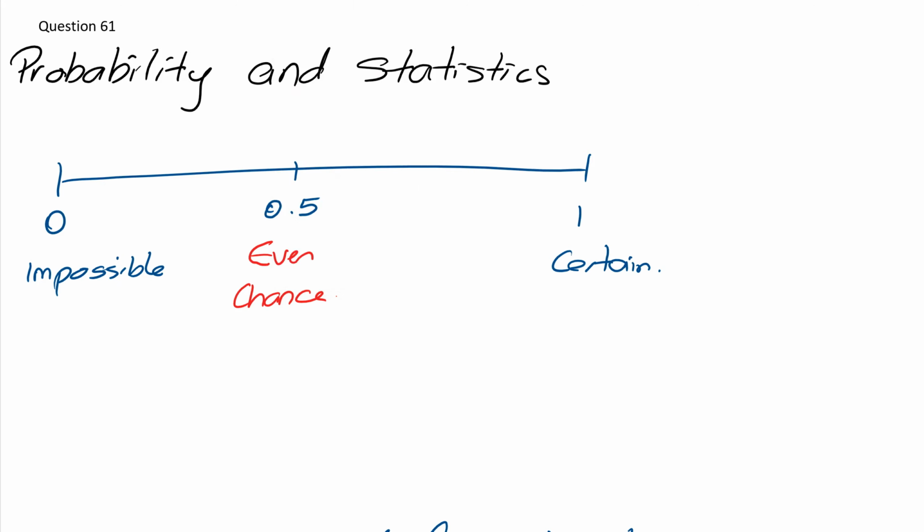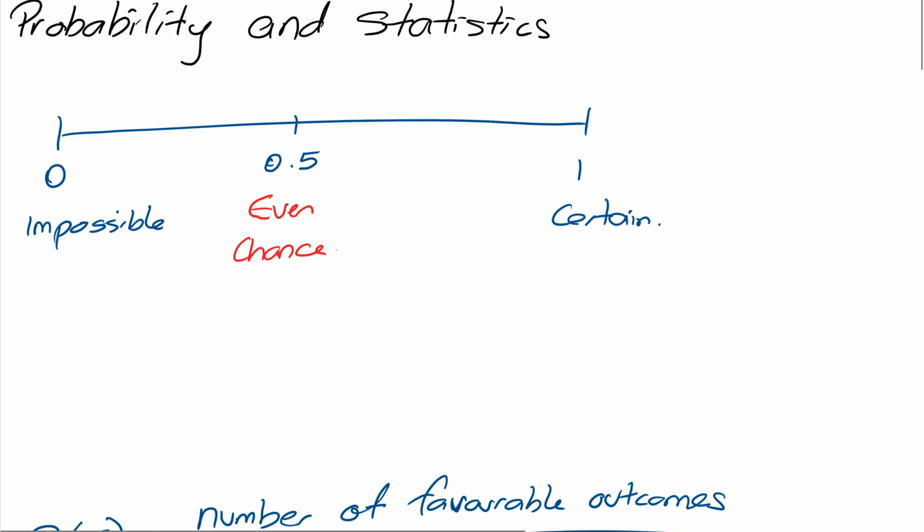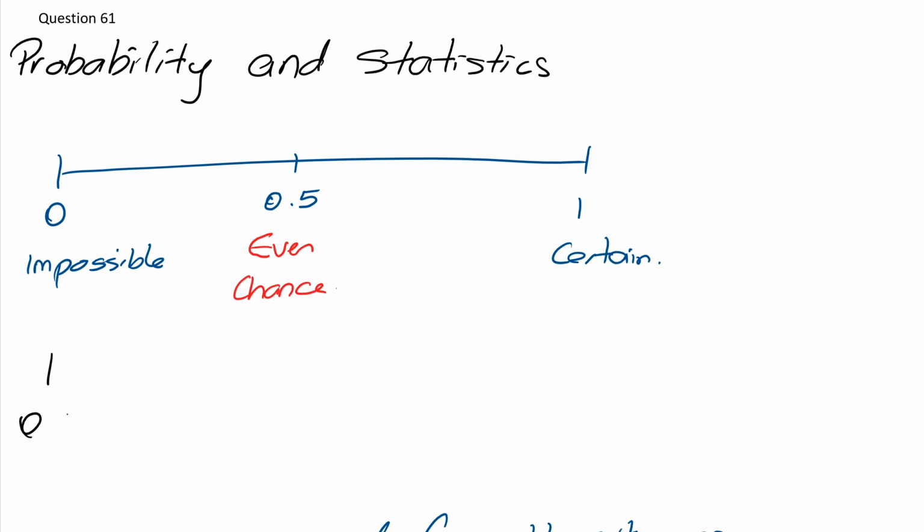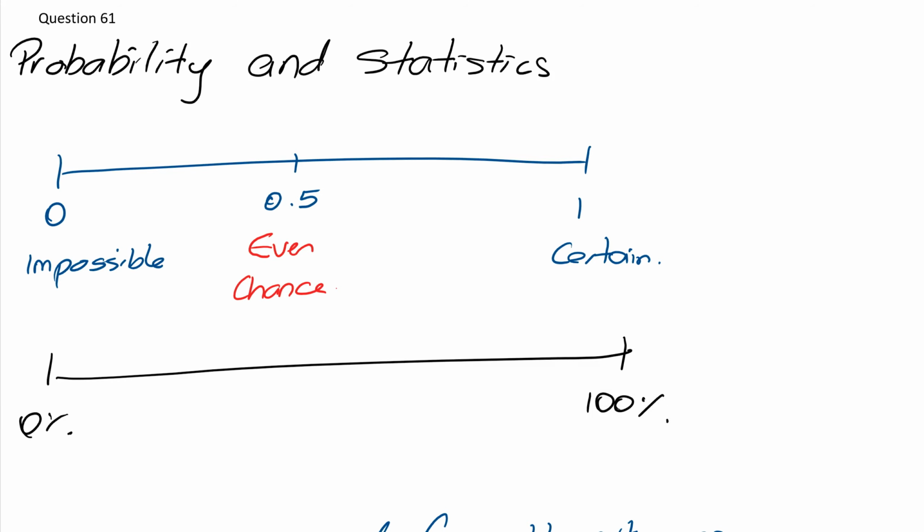So we always do it between 0 and 1. You should always remember that it could also be 0% all the way up to 100% as well. But obviously if you convert that to decimals, it would be 0 and 1. And in between we'll have 50%. Now 50% means there's an equal likely chance, or it's an even chance. If you think of the idea of heads and tails, you can either flip a head or you can flip a tail, which means there's a 50-50 chance of either one coming up. So that is what we use to solve probability.